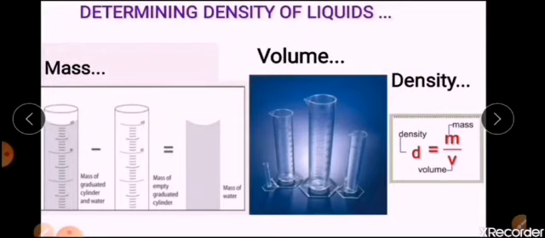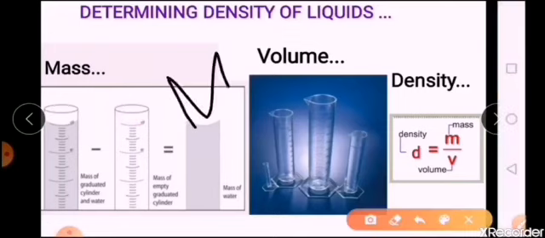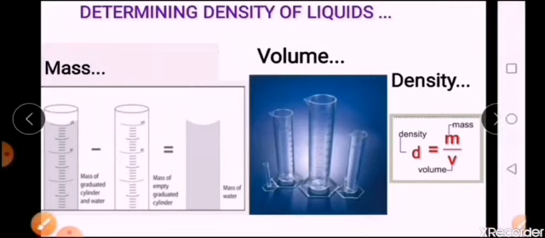Now, first, to find out the mass, we need to take a measuring cylinder and take the empty weight of that measuring cylinder, which you are going to mark as M1, right? Now after this, whatever liquid you want to find the density of, you take it in this measuring cylinder or whatever container. For that, first you want to know how much volume you should take. So for finding the volume, you will use a measuring cylinder.